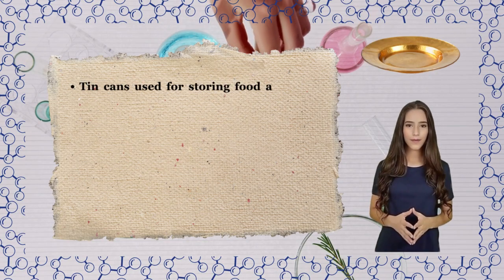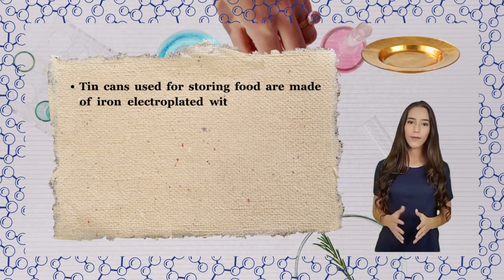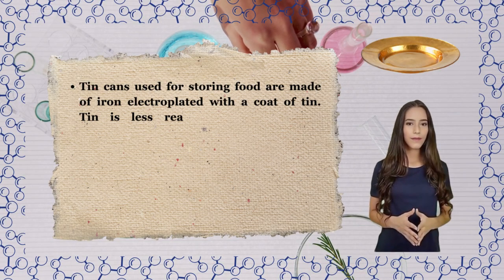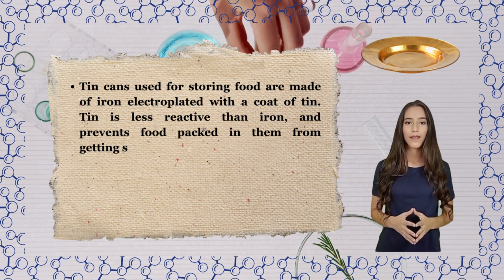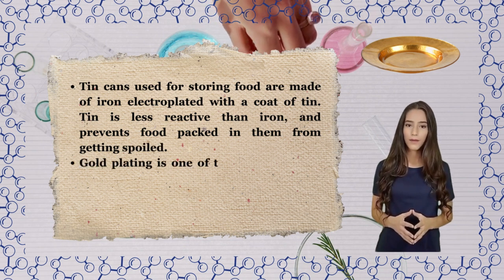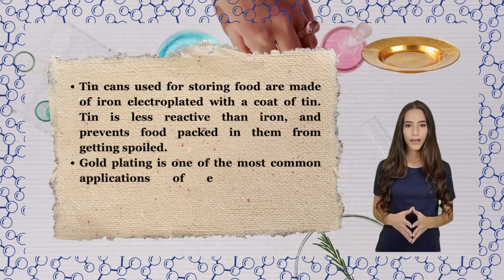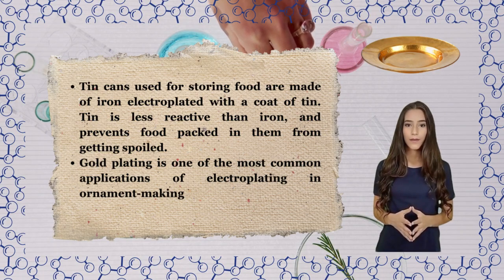Tin cans used for storing food are made of iron electroplated with a coat of tin. Tin is less reactive than iron and prevents food packed in them from getting spoiled. Gold plating is one of the most common applications of electroplating in ornament making.